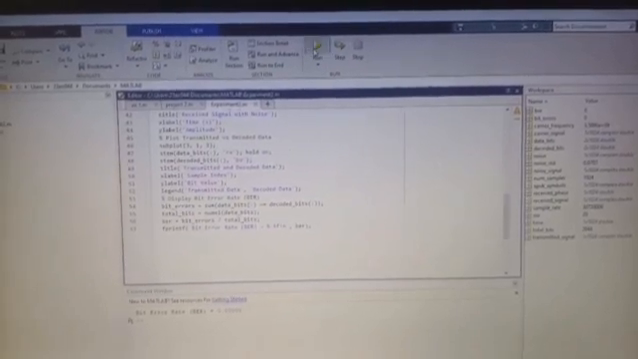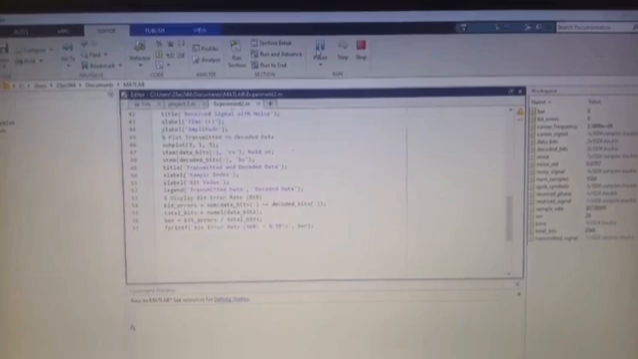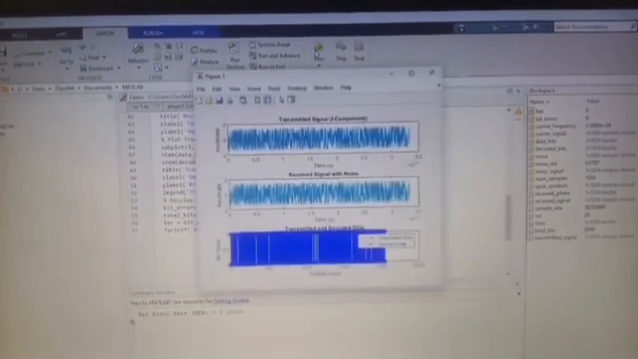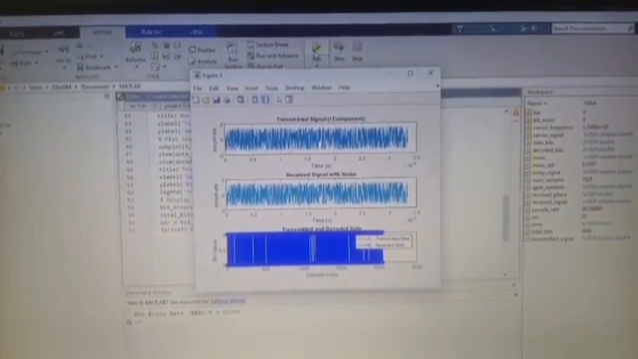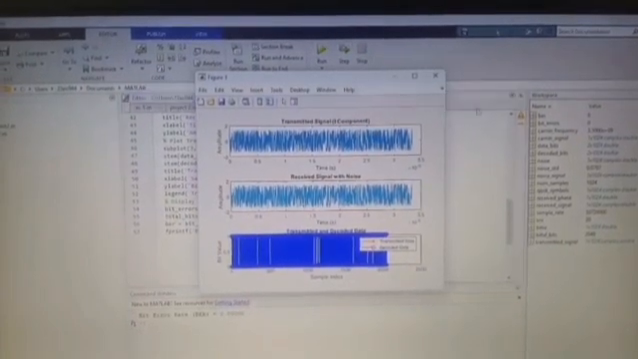Finally, I compared the transmitted and received bits to calculate the bit error rate and plotted graphs to observe the signal behavior. This experiment shows how noise affects data transmission in a QPSK system.